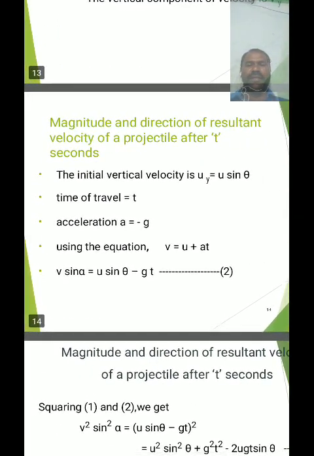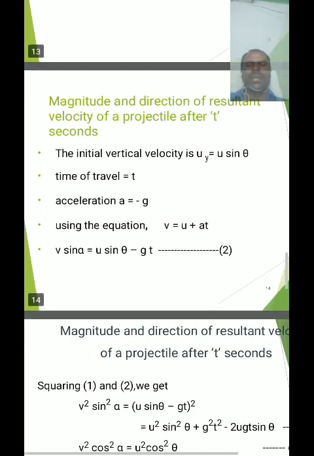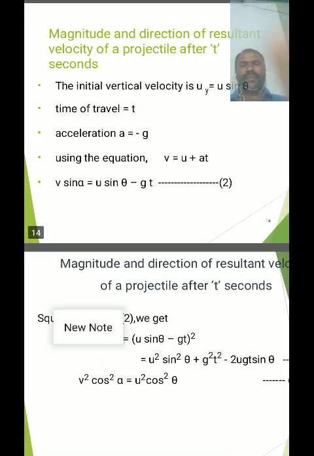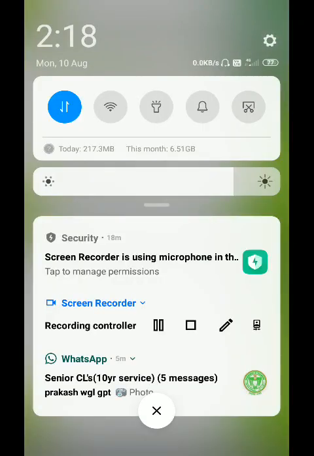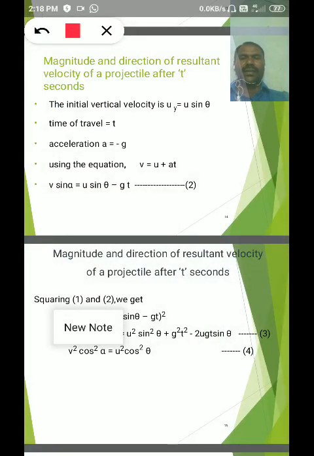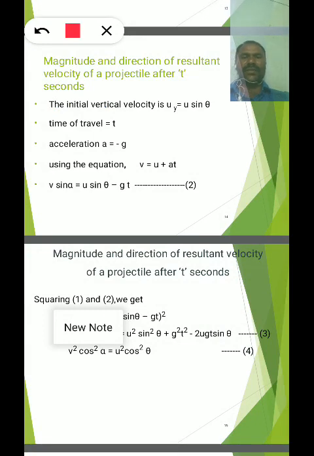The initial vertical velocity is uy = u sin theta. After t seconds the body reaches point A along the upward direction. That's why the acceleration is taken as minus g, because it is an upward motion.